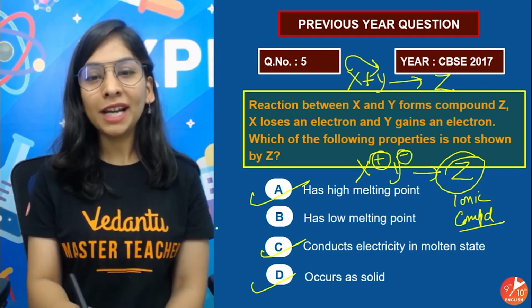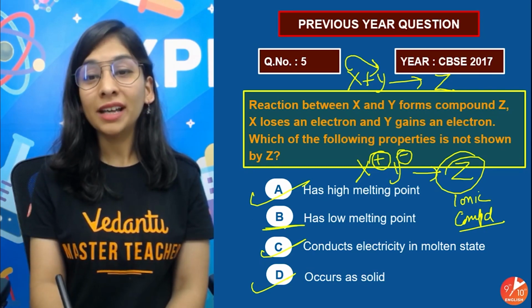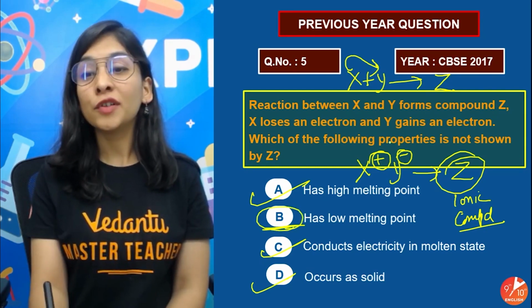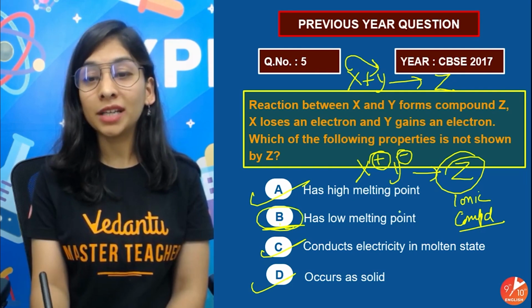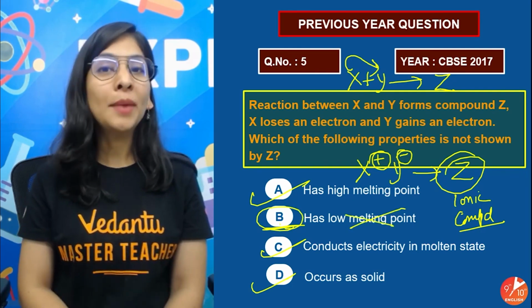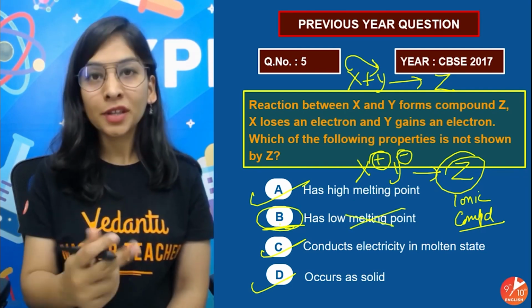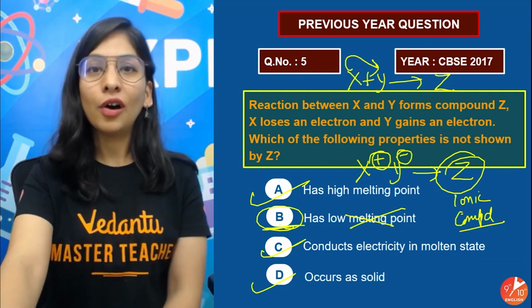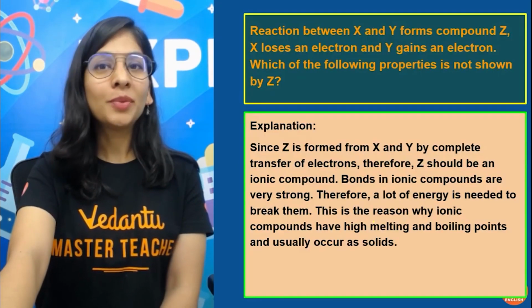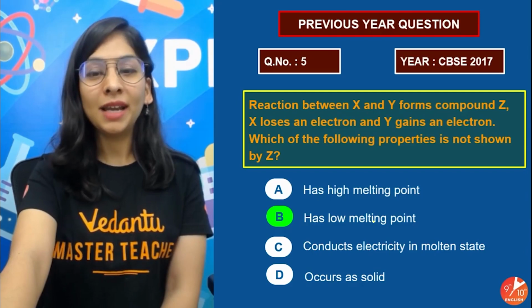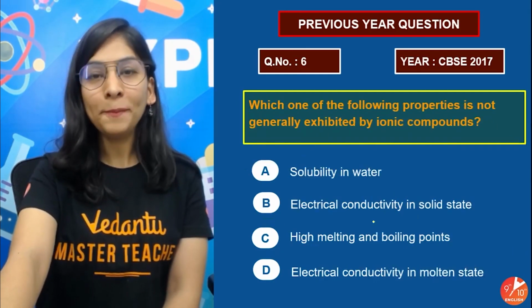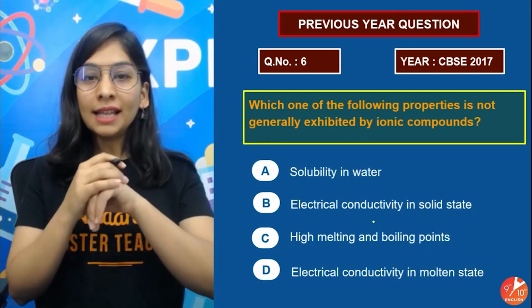So C is also right, but A and B are contradictory. B is not right. That's what they are asking: which of the following properties is not shown by metal. D is not shown by the metal. That's what we need to select. So B is the right answer of this option. The property of ionic compound I had explained, and B is not the one. Okay, got it? Yes. Let's see the next question.